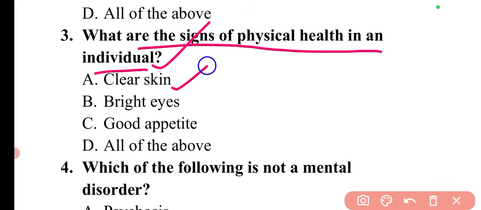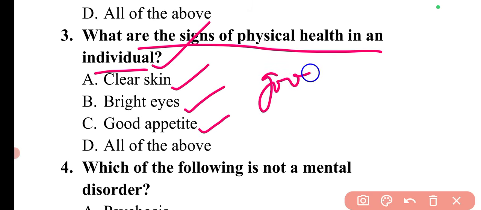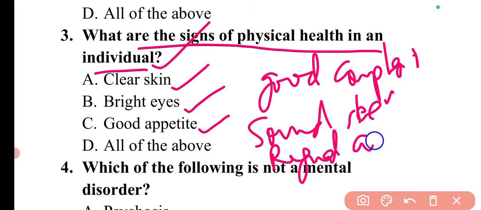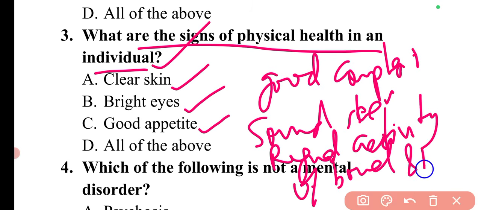So the person should have clear skin, bright eyes, and good appetite. So these are a few of the signs of physical health in an individual. Apart from this, a person will have a good complexion. Also, he should have sound sleep. There is a regular activity of bowel and bladder. The person should have smooth and easy coordinated movements in the body.